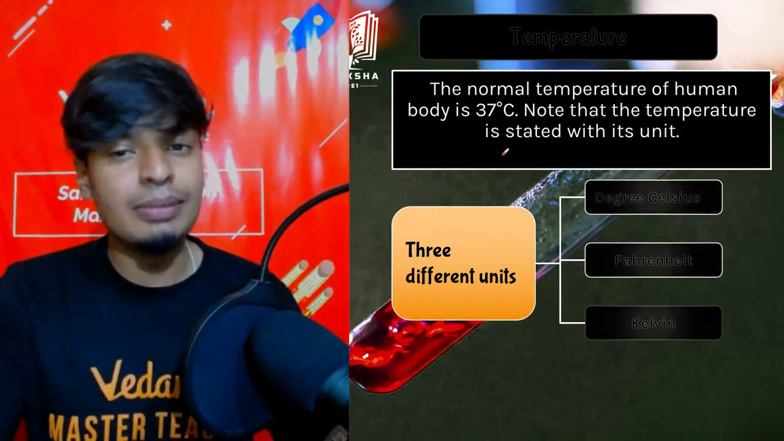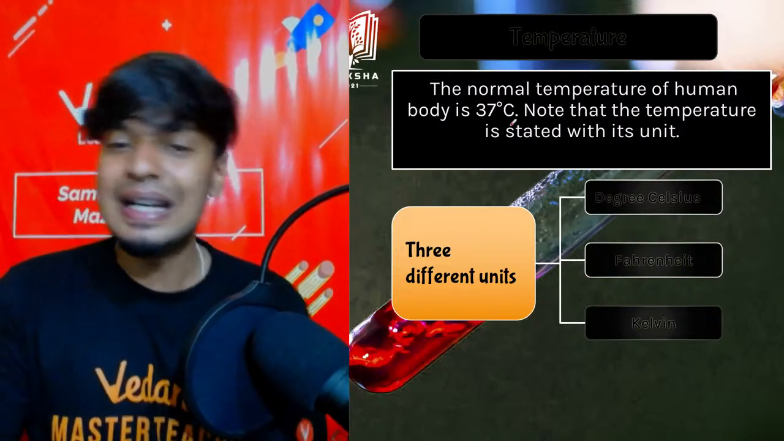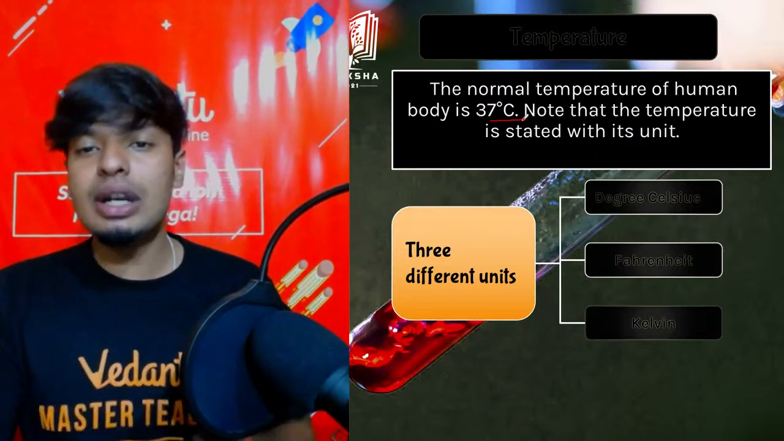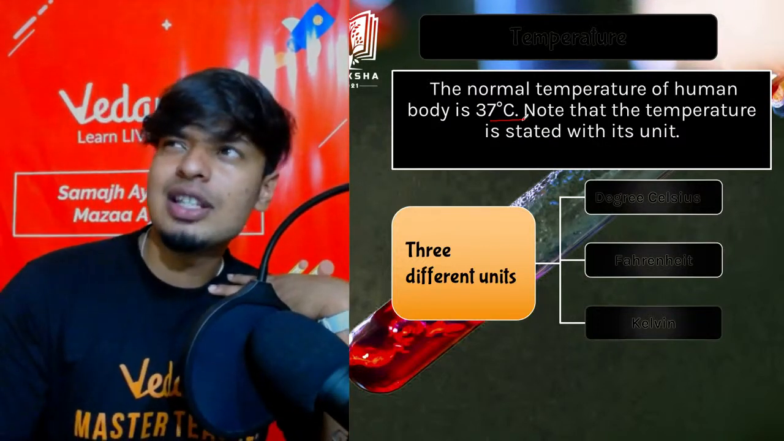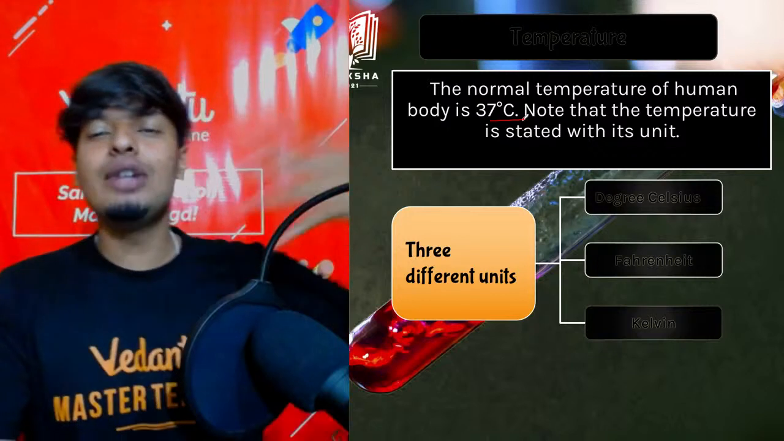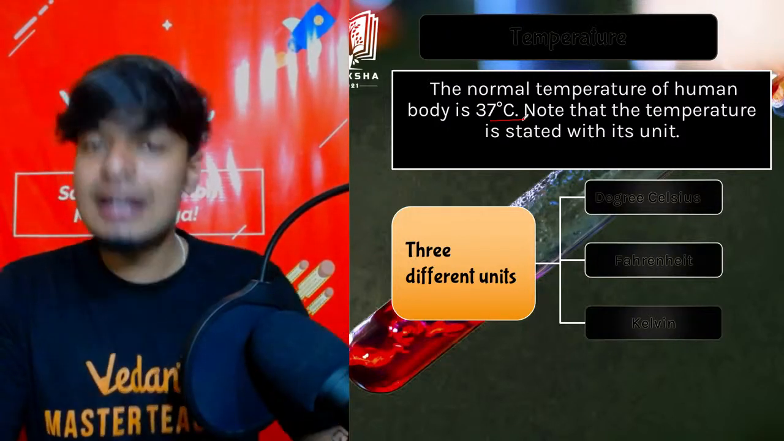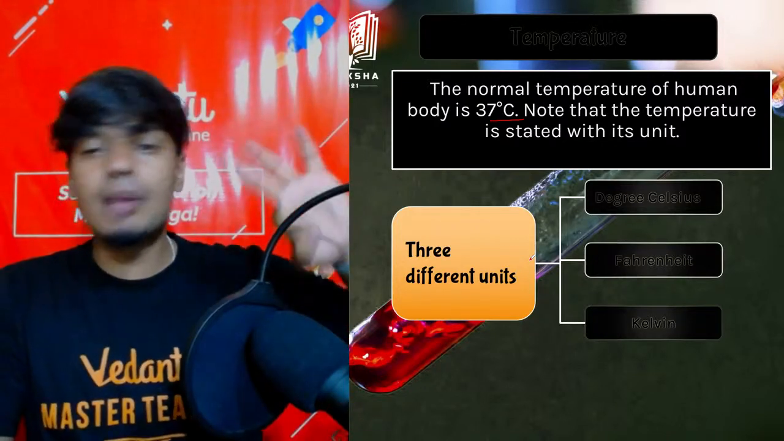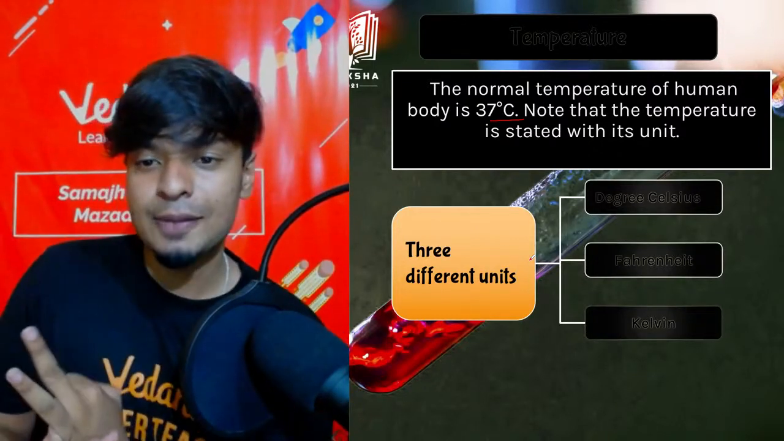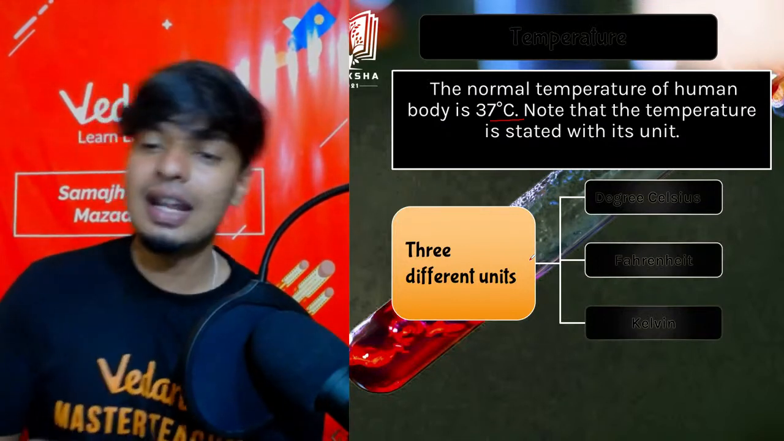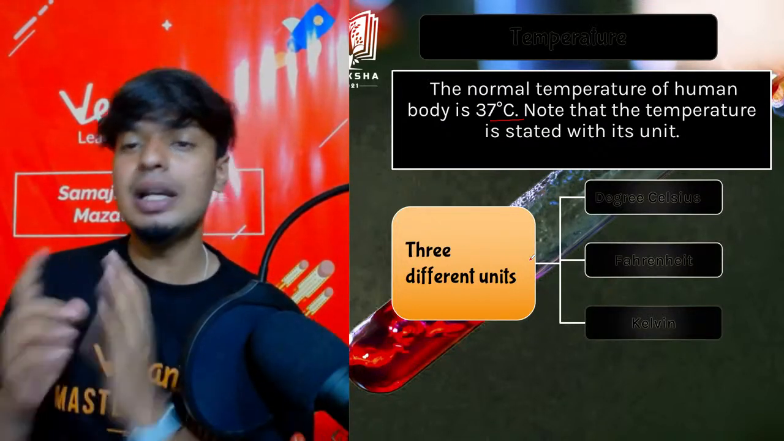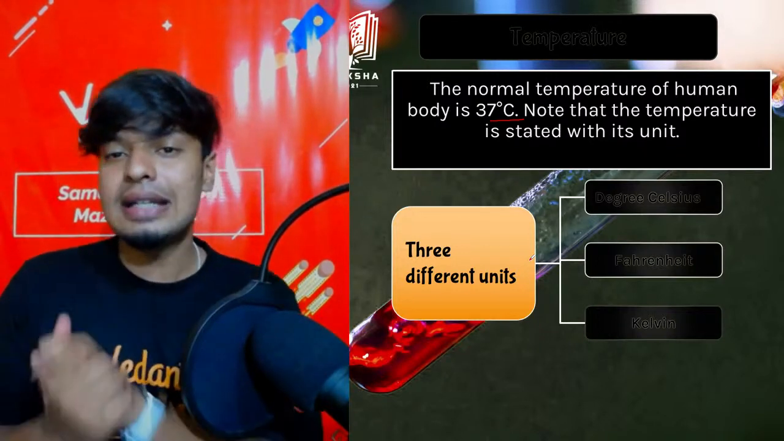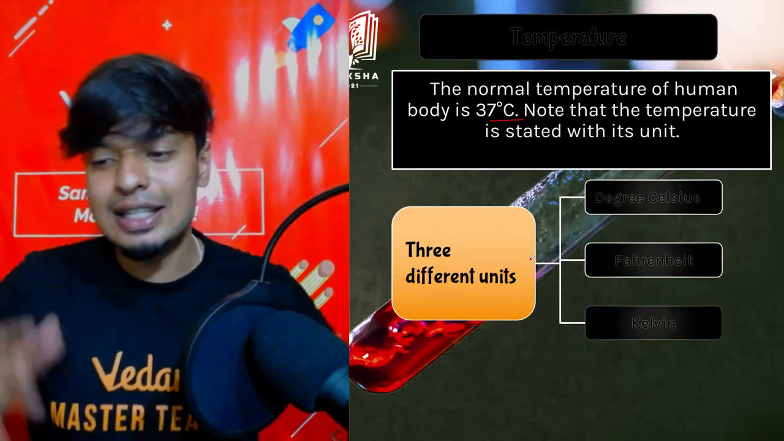Now, always remember, whenever you mention temperature, never forget to mention the unit. Without a unit, it's nothing. If I say my body temperature is 37, you have to tell whether it is degrees Celsius or degrees Fahrenheit. We have three different units for temperature: degree Celsius, Fahrenheit, and Kelvin. The normal human body temperature is 37 in Celsius and 98.6 degrees Fahrenheit.